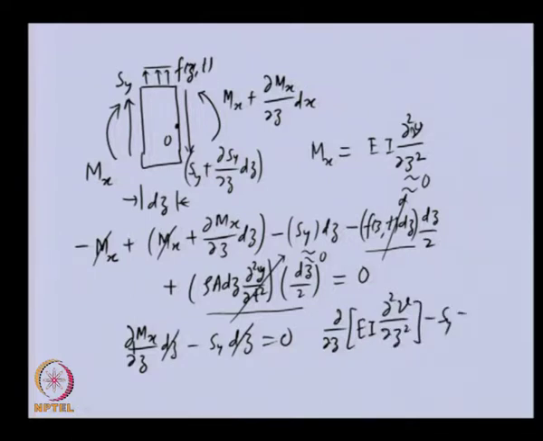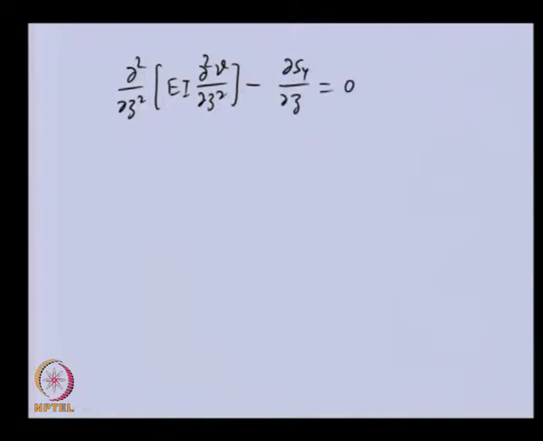Now, I am differentiating this whole expression by z once more, and because of that I will get del square by del z square of EI del square V by del z square minus del Sy by del z is equal to 0.